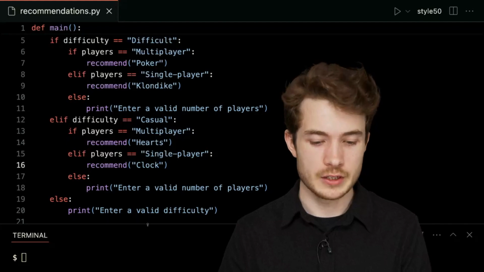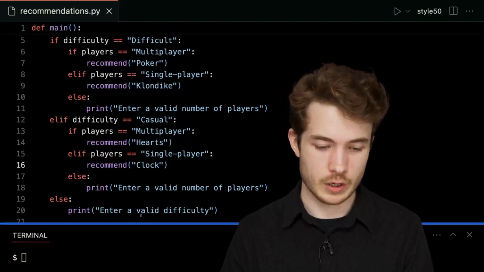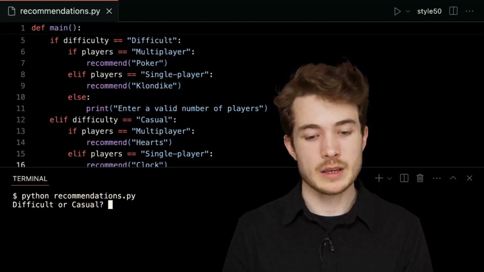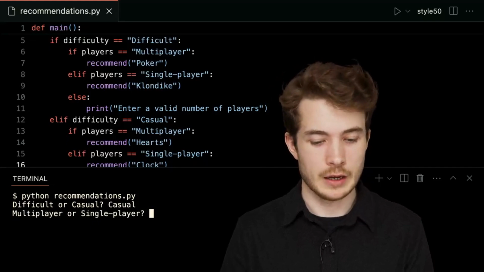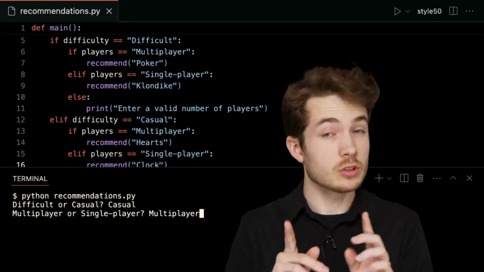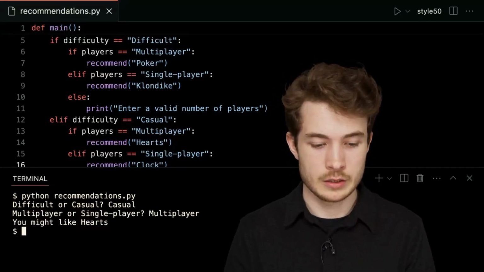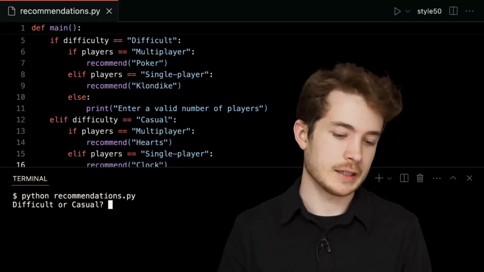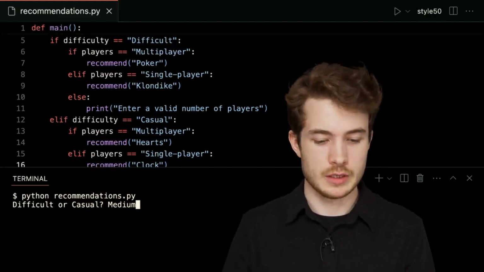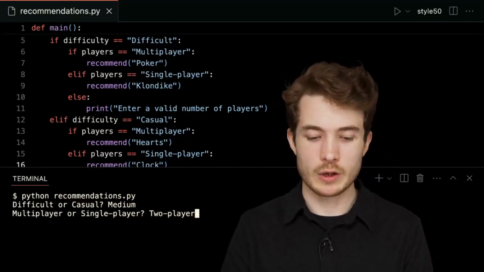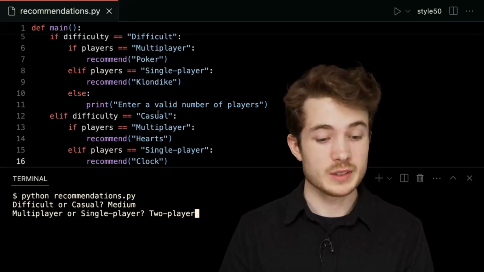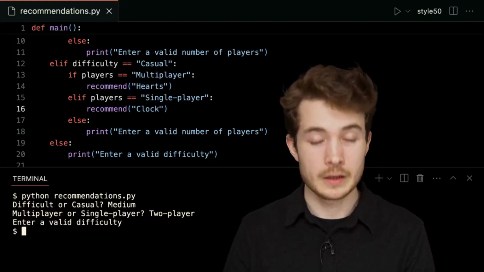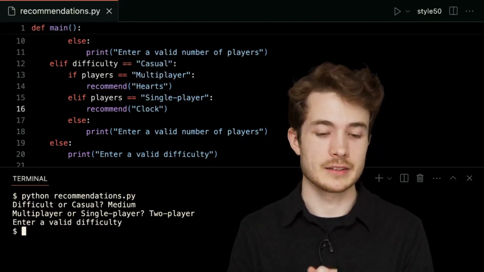So let's try this. I'll run python of recommendations.py. I'll hit enter and type in, let's say, casual, maybe multiplayer, and that should put us at Hearts. I see Hearts, that's good. Now let's be a little more malicious. If I type in something like medium and maybe 2-player as well, where do you think we'll end up? Well, it seems like we should end up in enter a valid difficulty. So we'll hit enter, and we will see enter a valid difficulty.